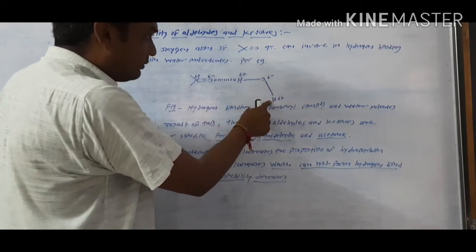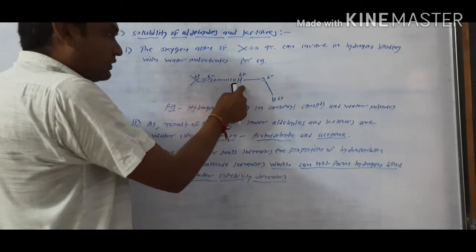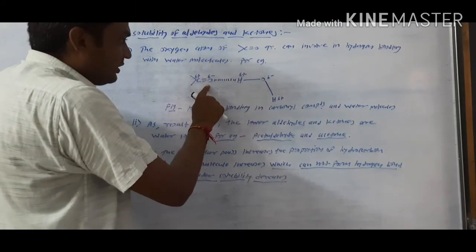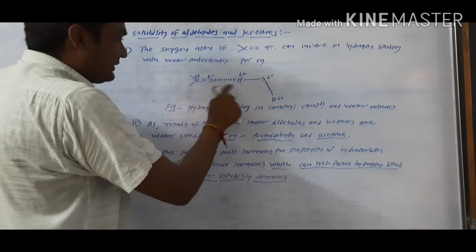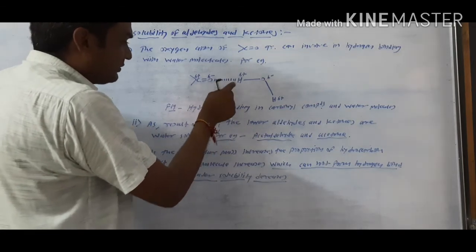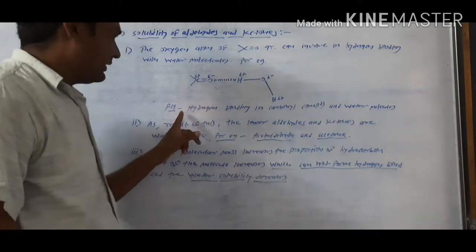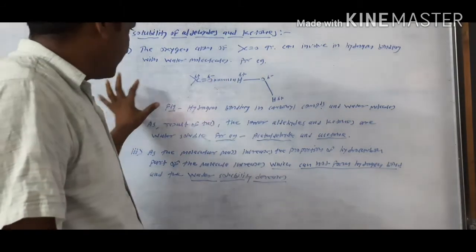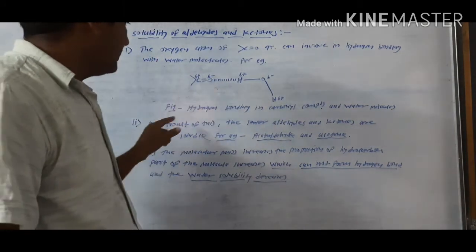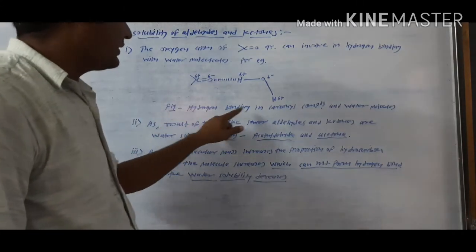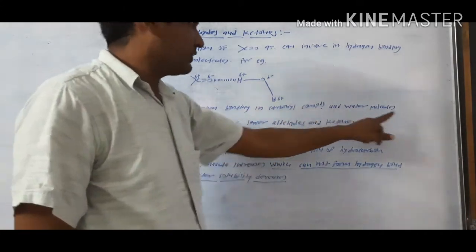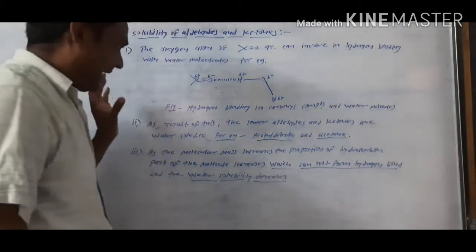Here it is the additional positive charge. This positive charge and this negative charge of the oxygen interact with each other, and this interacting bond is called hydrogen bonding. This hydrogen bonding type is intermolecular hydrogen bonding between the carbonyl group and water molecules. This diagram shows the hydrogen bonding in the carbonyl compounds and water molecules.